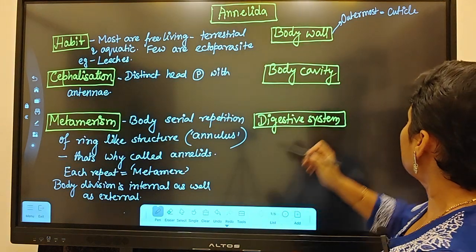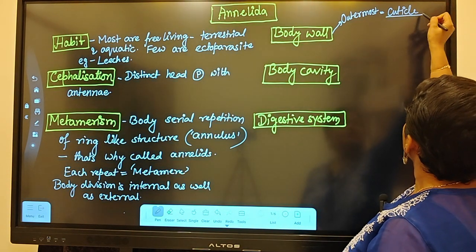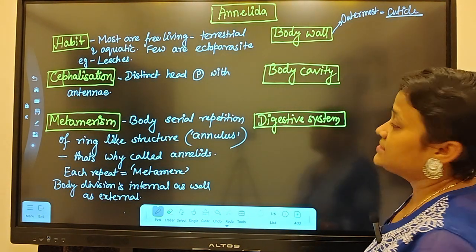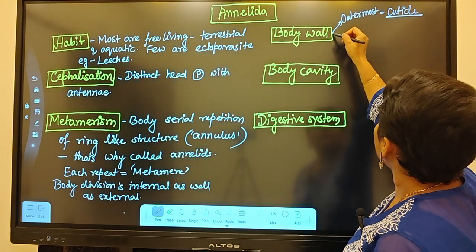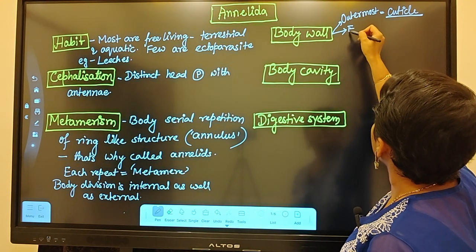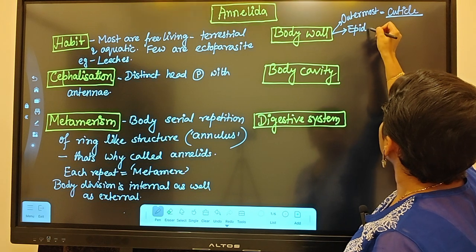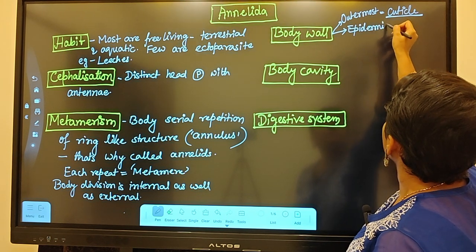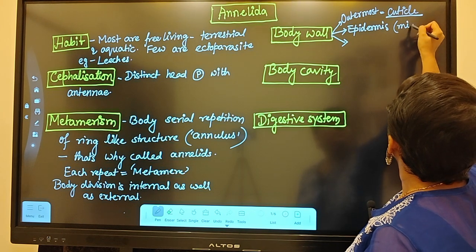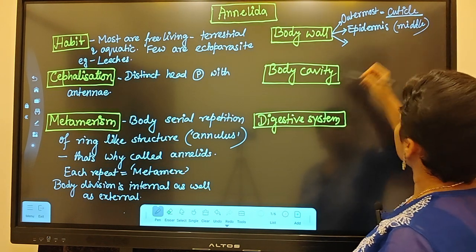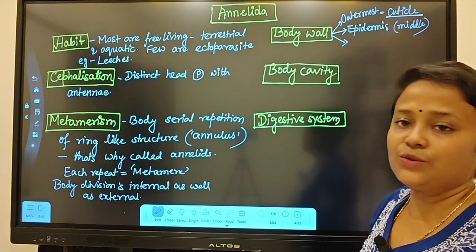It is a non-cellular, collagenous, moist body covering, outermost. The middle one is called epidermis, a cellular layer. And the innermost one is the muscular layer.